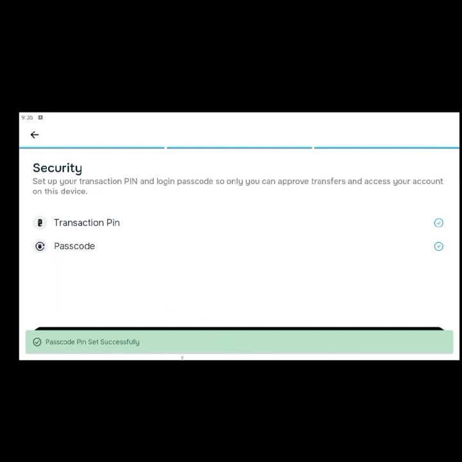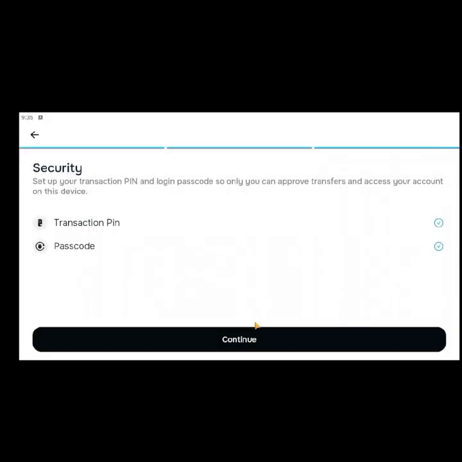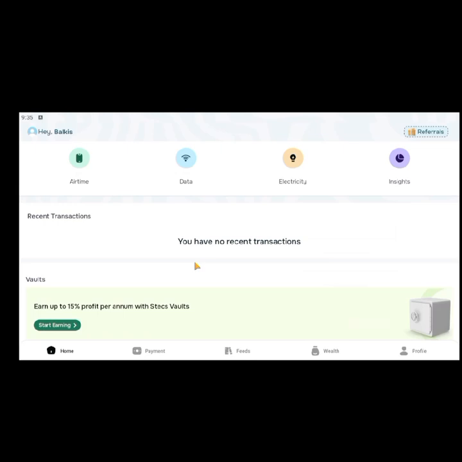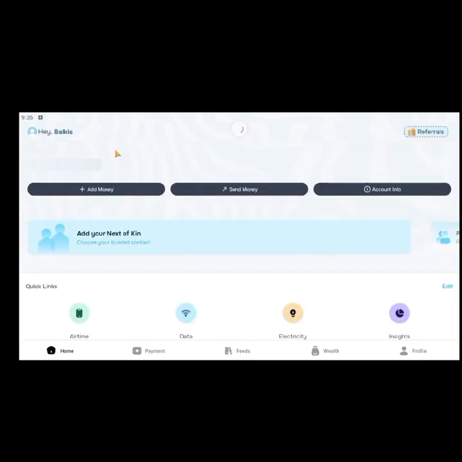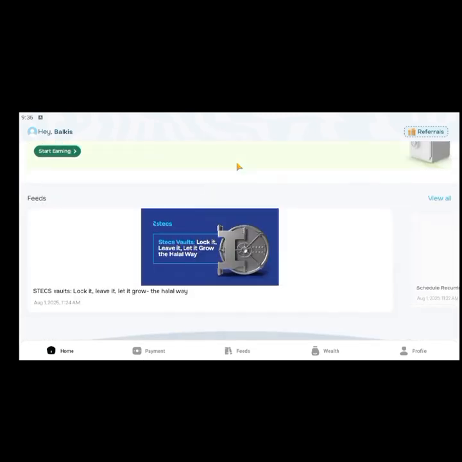Then click on continue to go in. All set. So click on continue. You should be able to access your account now. So this is the platform. You can see the UI is so good. You can see how everything works.